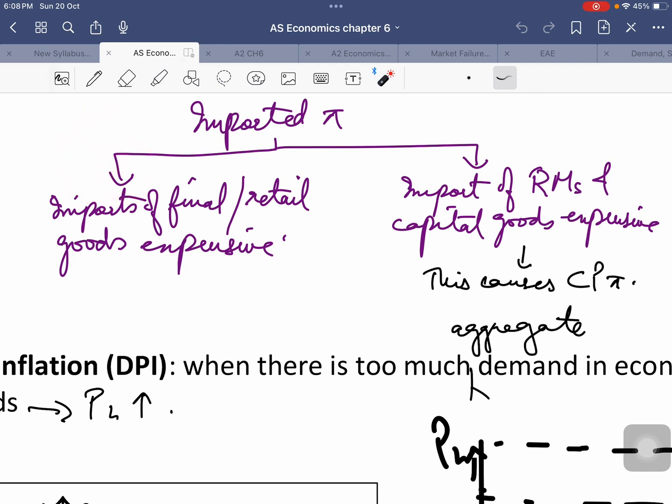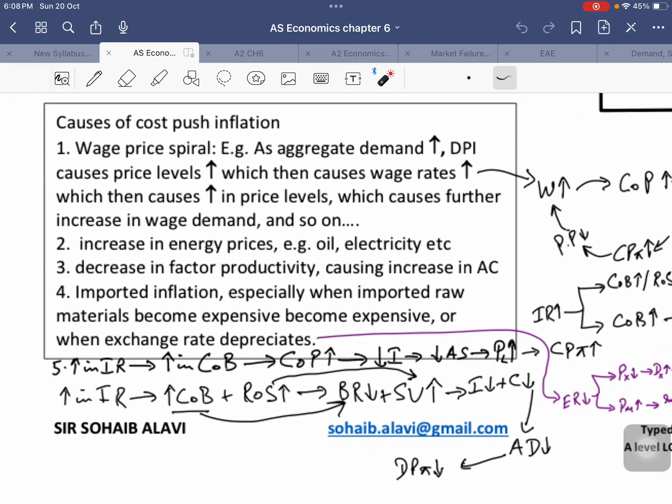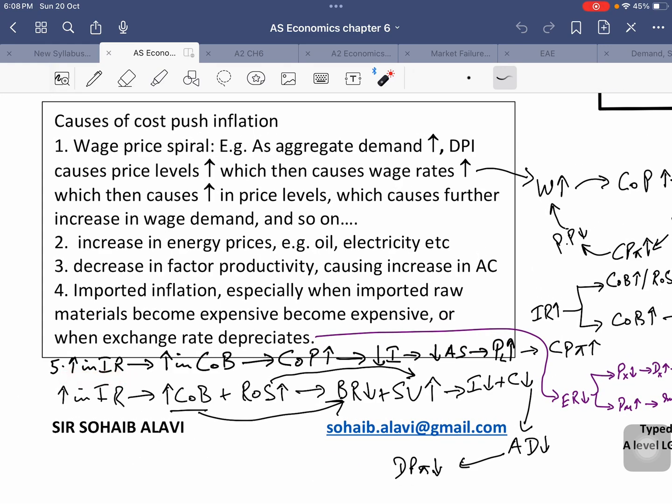But the type of imported inflation that causes cost push inflation is when we import raw materials and capital goods which are becoming expensive. We're importing raw materials and capital goods from abroad which are expensive. That will cause the firm's cost of production to rise, which will lead to an increase in cost push inflation. And finally, another cause is when the interest rate rises. An increase in interest rate can also cause cost push inflation, because an increase in interest rates leads to an increase in the cost of borrowing.